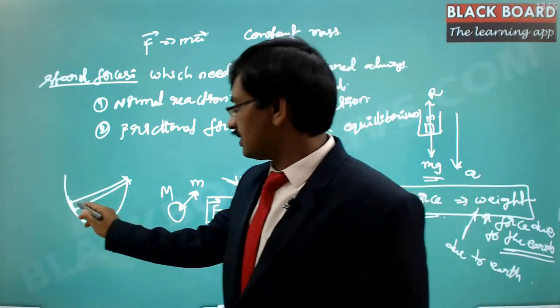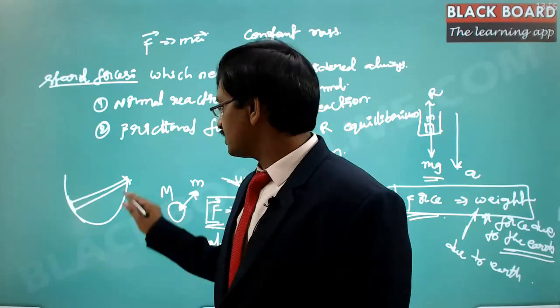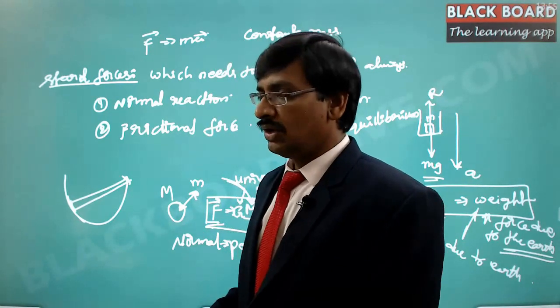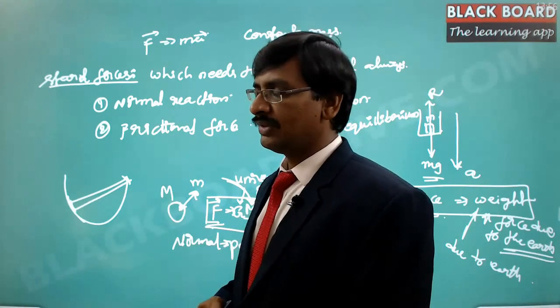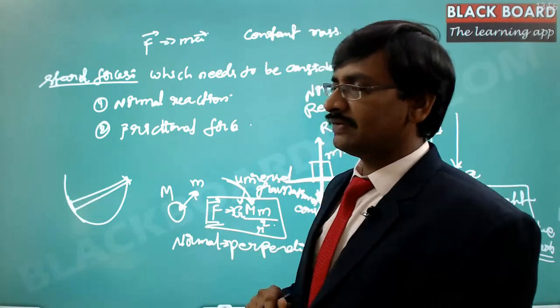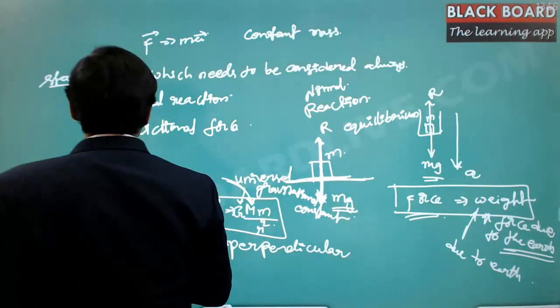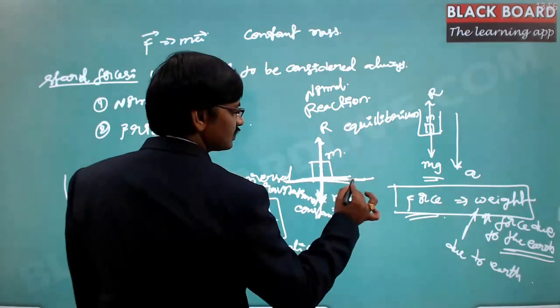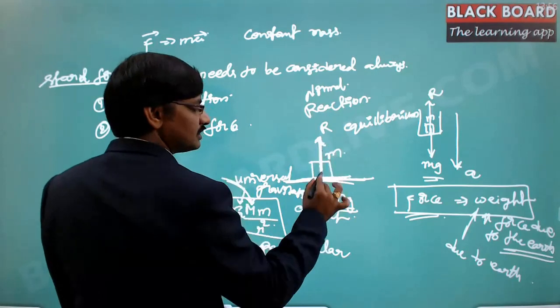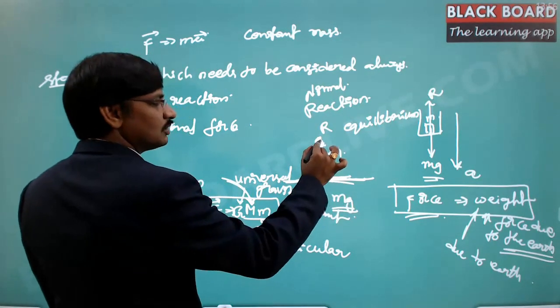See this, it is touching at this particular point. Now it is touching at this particular point also. Now what is the direction of the normal reaction in this particular case? So here the direction of the normal reaction is always perpendicular to the surface. See, this is the surface. On this surface there is a normal direction, that is, the perpendicular directional force is going to be there.